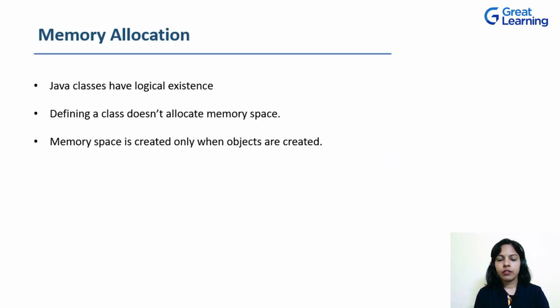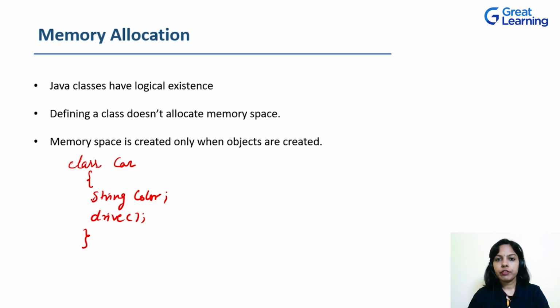So classes have logical existence. They don't have physical existence in Java programming. What is the meaning of this? Try to understand this with the help of an example. When we define a class, now we know how to define a class, we use the class keyword, the name of the class, for example, Car over here, and then define the property, that is the color of the car, and we'll define the behavior, that is we can drive a car.